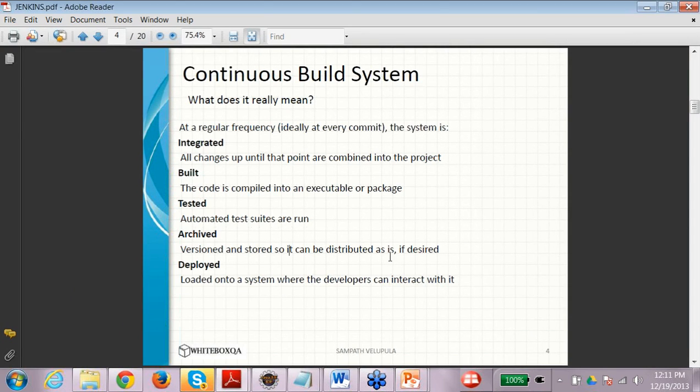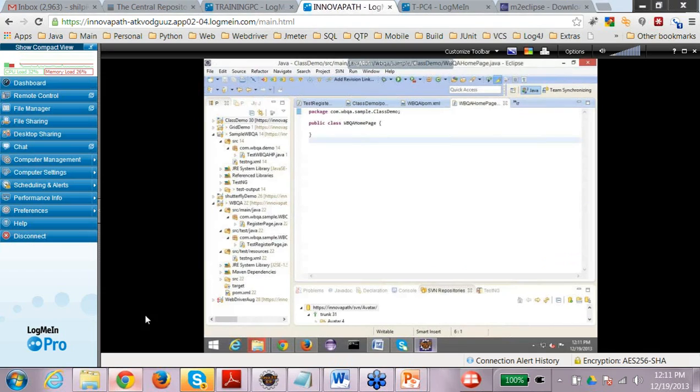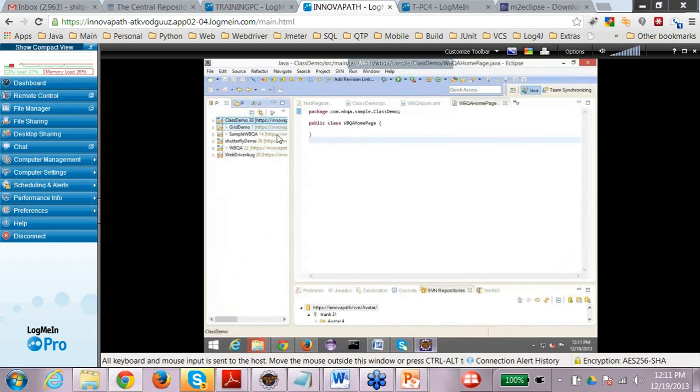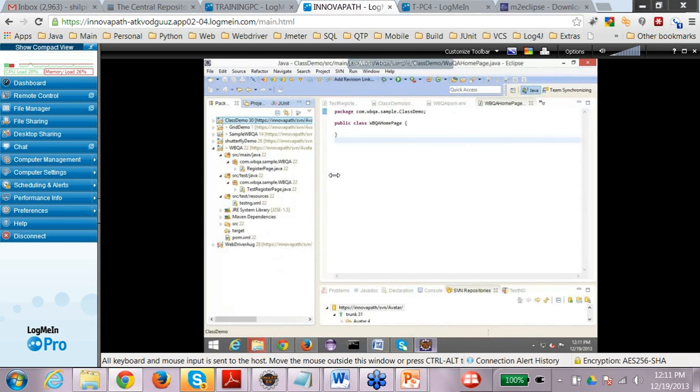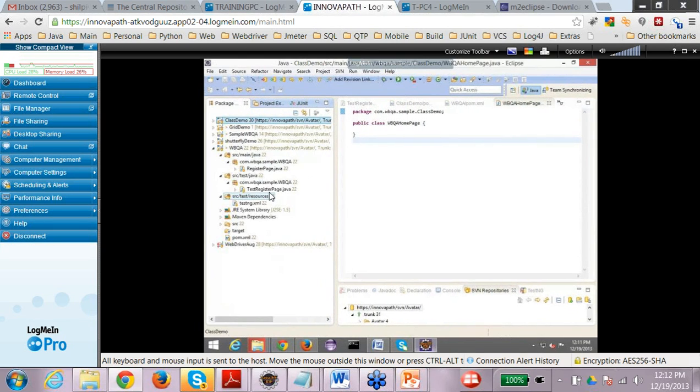Okay, so now coming to Jenkins. As we know, we have created the repository, we have committed our project to the repository, and we know how to check out from the repository. Let's try to run a project. So how do we run a Maven project? Here I have just one test file, but you might have 20 test files in your project.